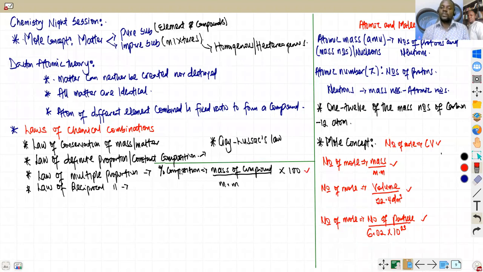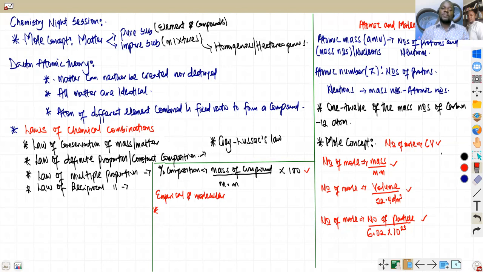The next thing, and there should be a demarcation here too for clarity's sake, is another important topic: empirical and molecular formula. You can see the way I'm breaking them down. I'm going to touch every area. Empirical and molecular formula is another important thing you have studied in early classes. Empirical formula is the simplest formula that shows the simplest ratio of the atoms present in a given compound. This is the way we define it.